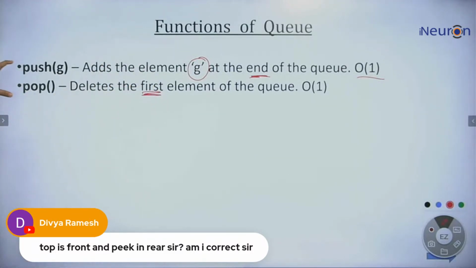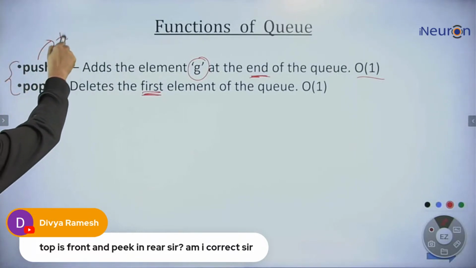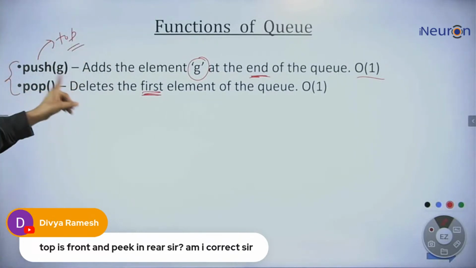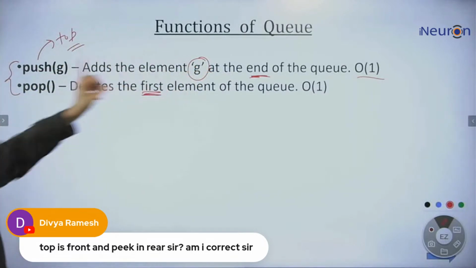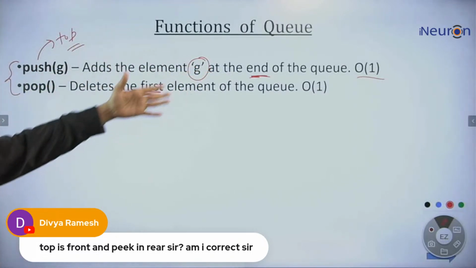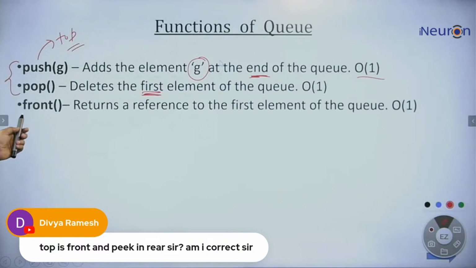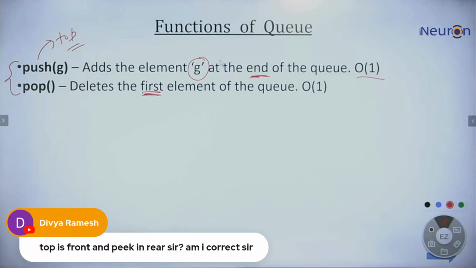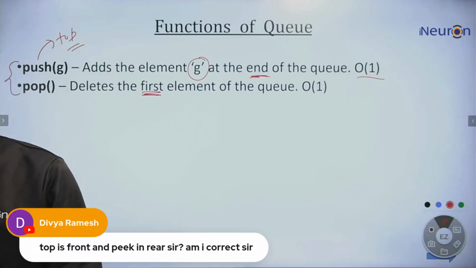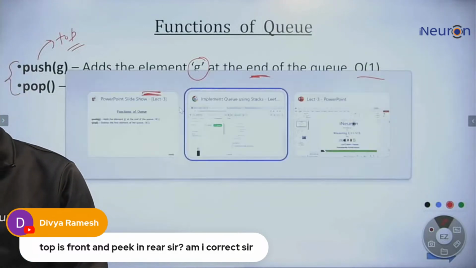In the case of stack, both operations were performed at the top. But here, push is performed at the end and pop is performed at the front. Both take constant time. Other operations: front will return the front element. Let's implement them and then check. If we implement, more clarity will come.